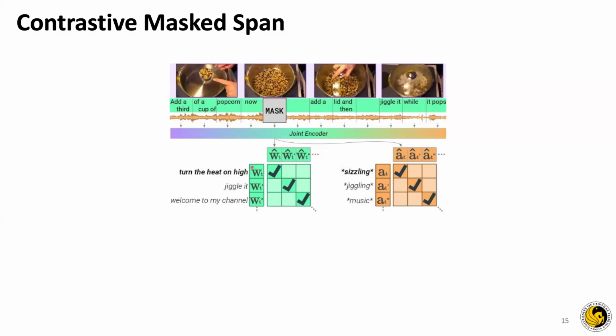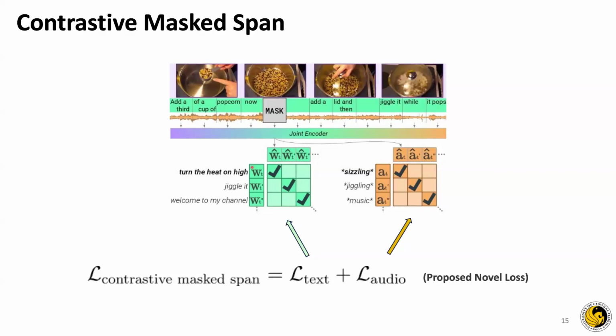So we compare it with each of the subsegments there are, and then we maximize the similarity between them, and we get the contrastive mask span as the sum of the L text and the L audio. I'll get into the maths later in the next slide.